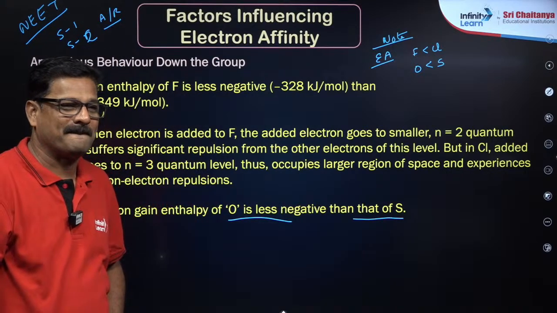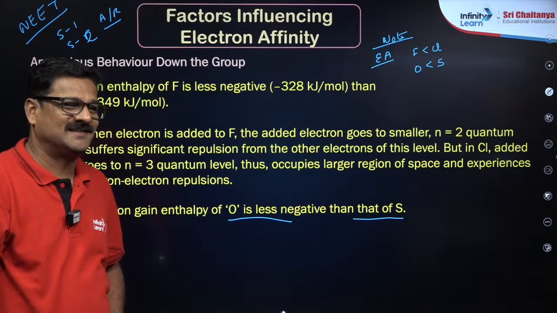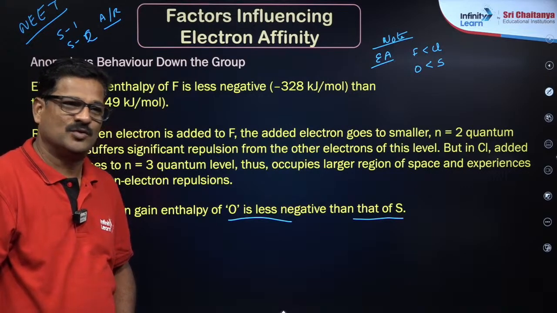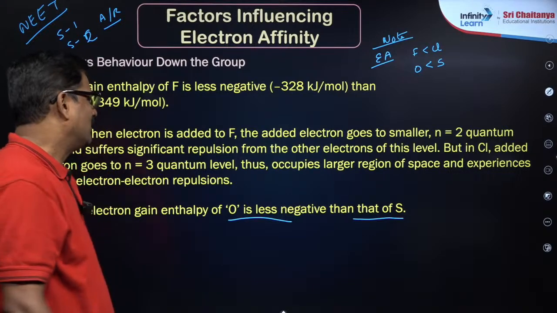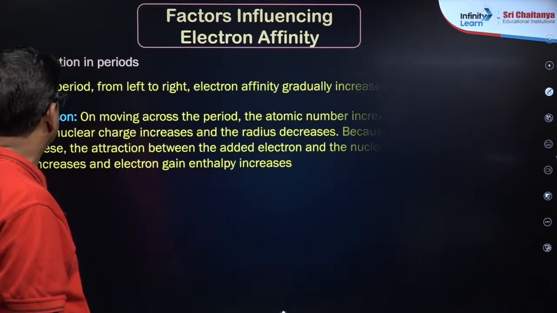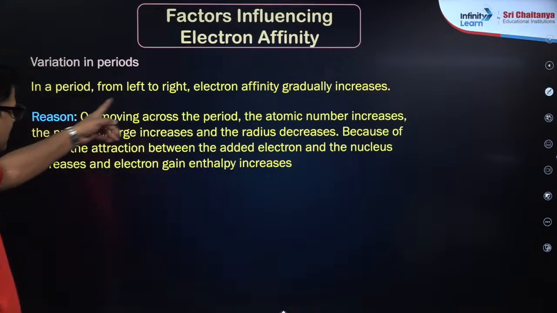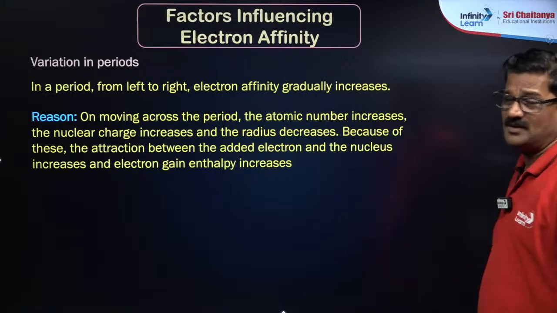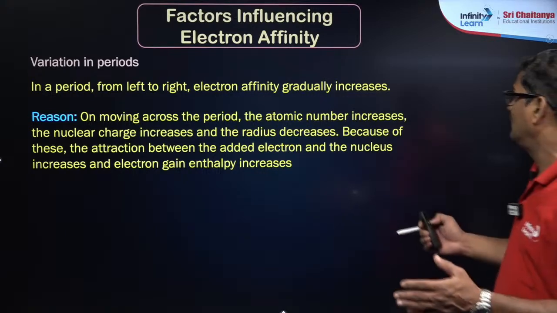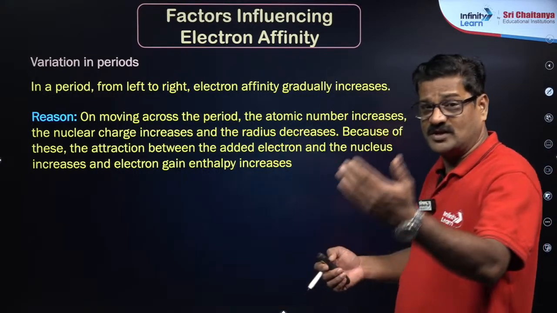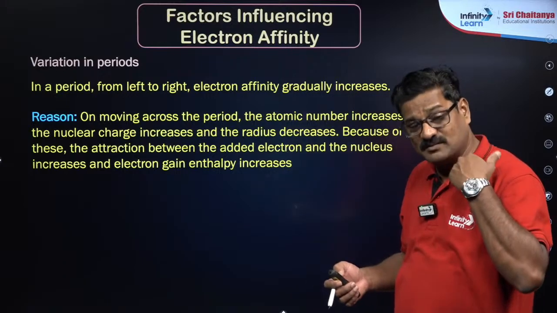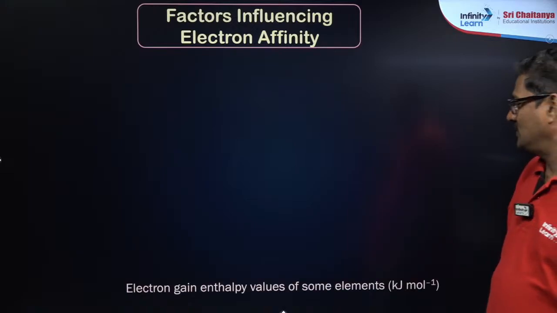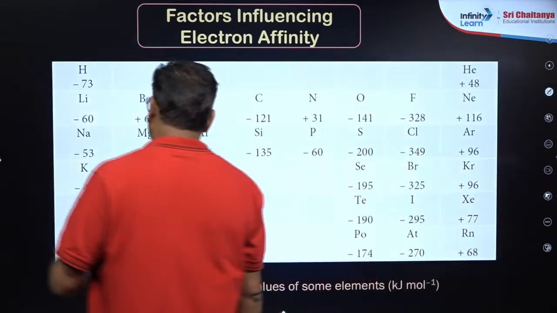That's good. Very nice. Okay, if there is any doubt, then ask, dear. Roshan? Yes, thank you. Variation in periods. In a period from left to right, electron affinity gradually increases. The reason: on moving across the period, the atomic number increases, nuclear charge increases, so the possibility of taking an electron will be higher. Right? Thank you.